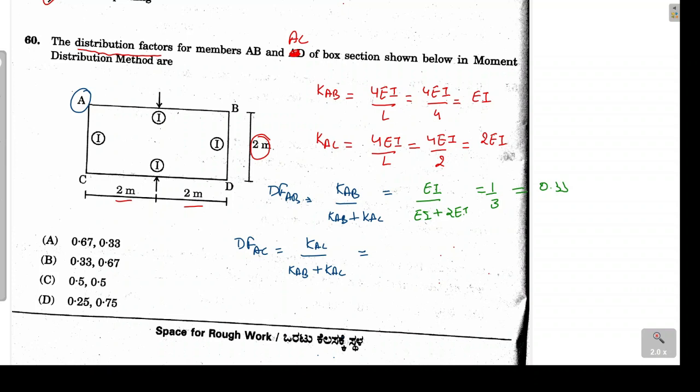Stiffness of AC was 2 times EI divided by EI plus 2 EI. On solving, this becomes 2 by 3, which is 0.66. So if we go by the options, option B is the correct answer for this problem.